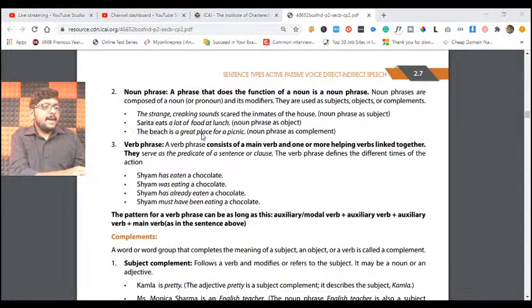Here if you see beach, everybody knows about beach, but here what we are talking about, we are adding an adjective to it. What is the adjective? A great place for picnic. Here picnic and great place both are, sorry, noun. Picnic is our noun. Great place, we are adding an adjective to the object.